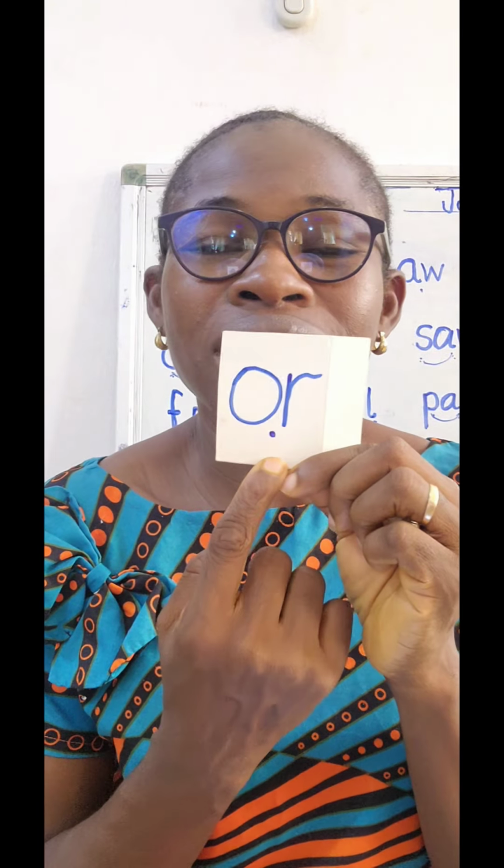We're looking at the letter sound R and its alternatives. Alright, this is the R letter sound. It can be written this way and in 3 other different ways.